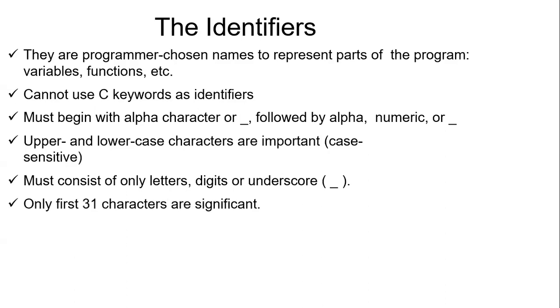Only the first 31 characters are significant. Yeah, very important point again to be remembered. You cannot give very lengthy identifiers. It should be very simple and sweet, like a simple variable name called salary, a simple variable name as department, likewise a simple variable name as name. It must not contain spaces. Again, an important point: identifiers will never ever take spaces.